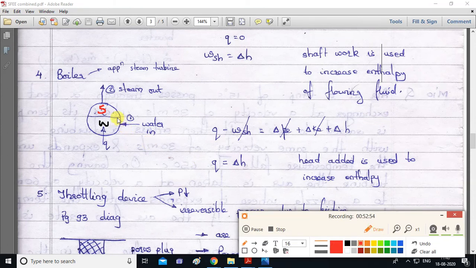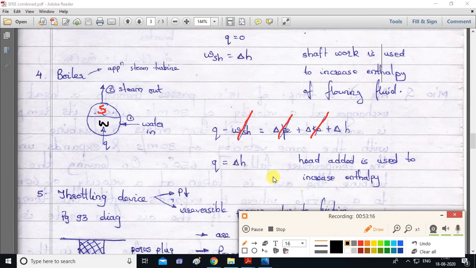We don't get work from boiler, we get work from turbine. So when we are applying steady flow energy equation for boiler, we'll cancel this work. Potential energy and kinetic energy we assume to be 0. So what we get? Change in Q is equal to change in enthalpy.